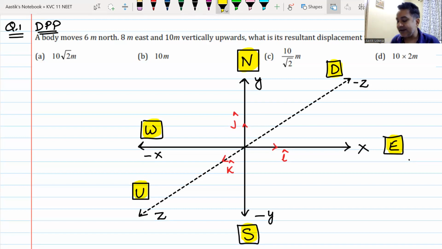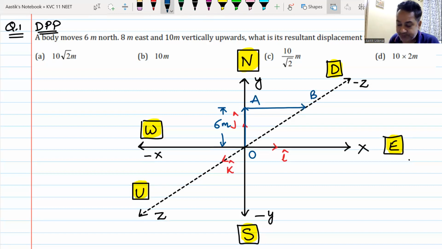Now, if I look at it, how is it moving? He moves from O to A. He moves 6 meters north. Let us write it like this so that we understand it.